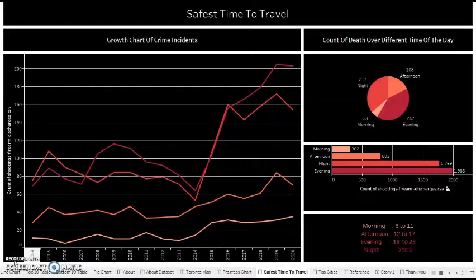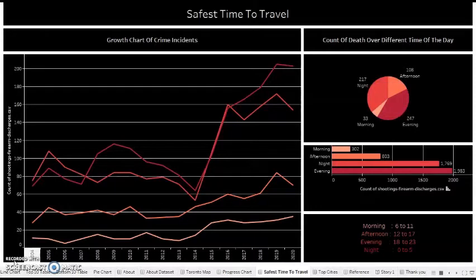Morning is categorized from the time of 6 to 11 a.m. Afternoon is from 12 to 5, and evening is from 6 p.m. to 11 p.m., and night is from midnight 12 to 5 a.m. So this is how the categorical values are categorized.